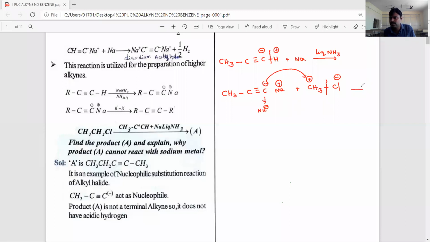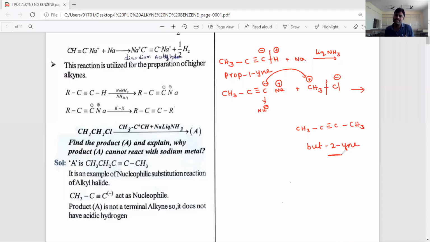It undergoes nucleophilic substitution, and the product is CH3 C triple bond C CH3, but-2-yne. So propyne is converted into but-2-yne.